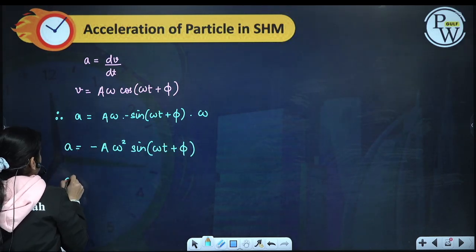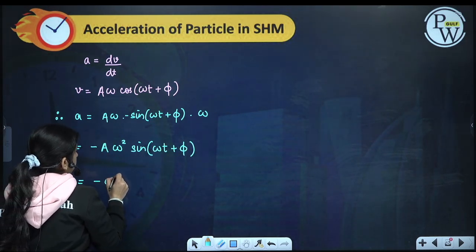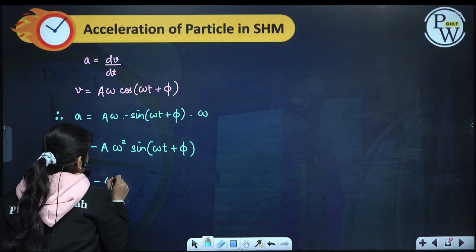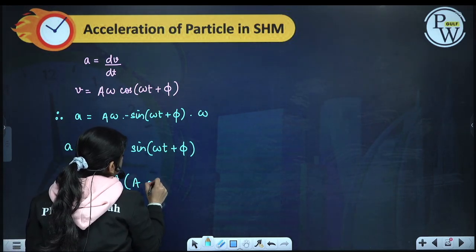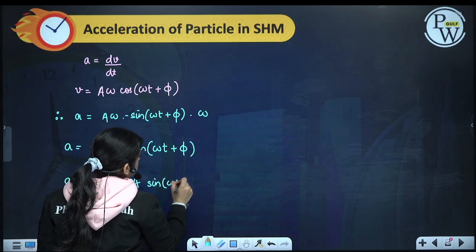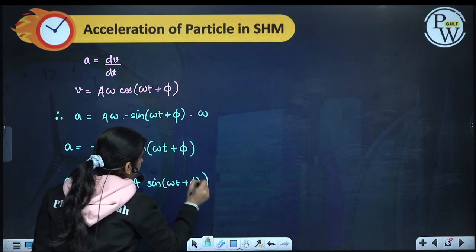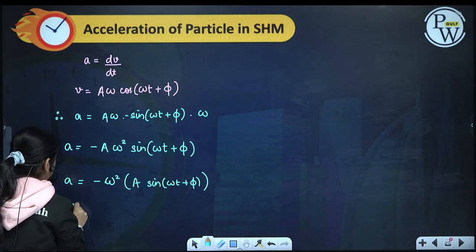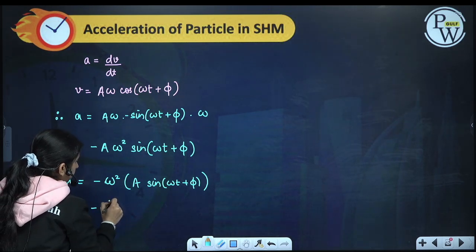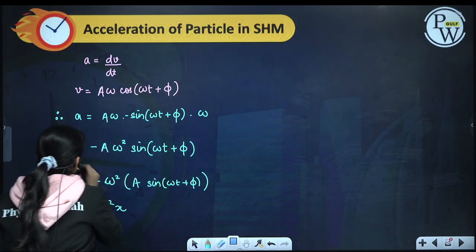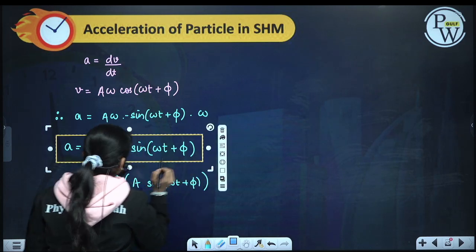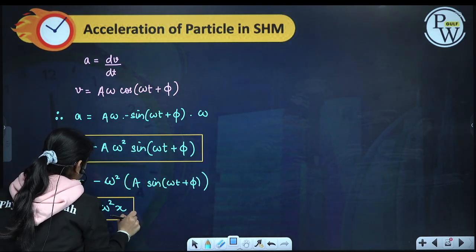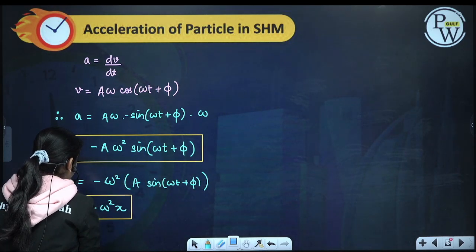Now we can write it as minus omega square into a sine of omega t plus phi, and this is x. So acceleration is minus omega square x. Okay, so this gives me acceleration at any time t, and this gives me relation of acceleration with x.